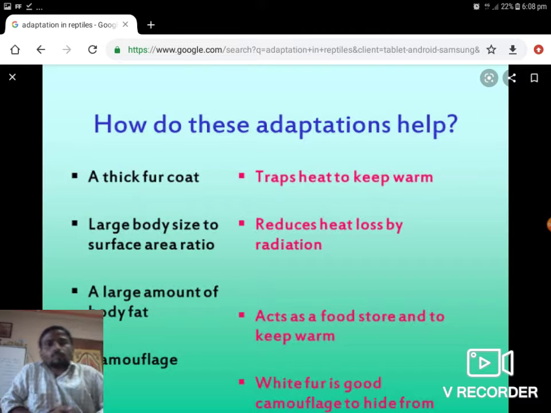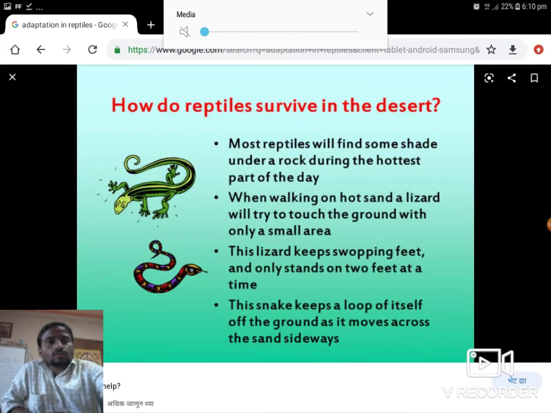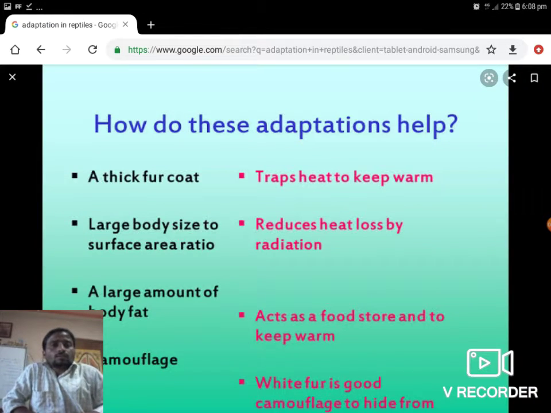Large amount of body fat: if there is more fat inside the body, it is useful as food storage and to keep warm. Camouflage: white fur is a good camouflage to hide.